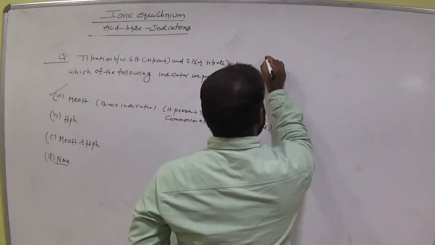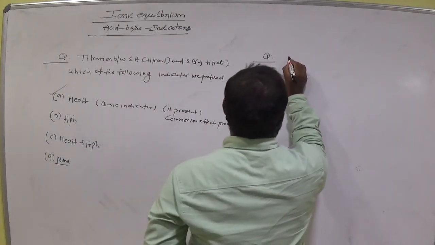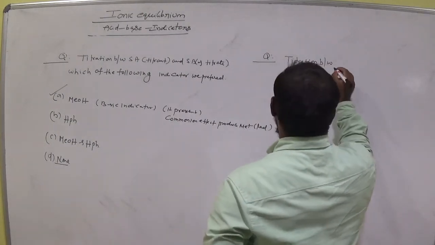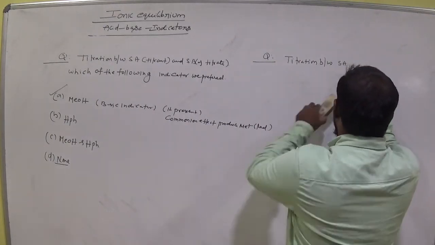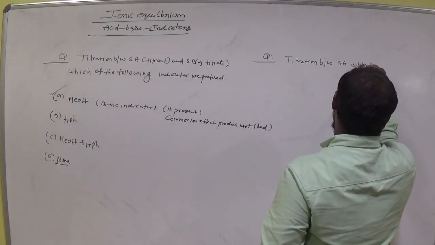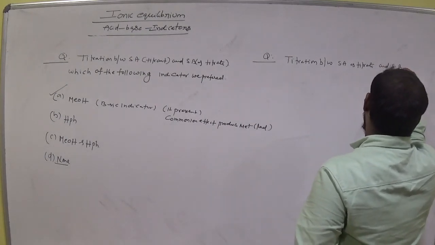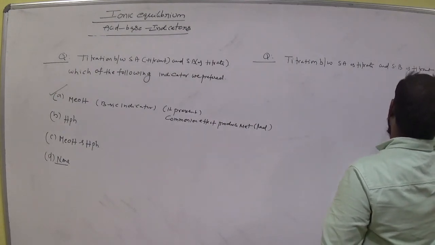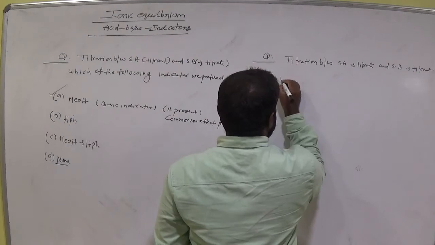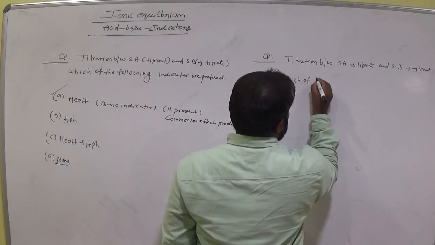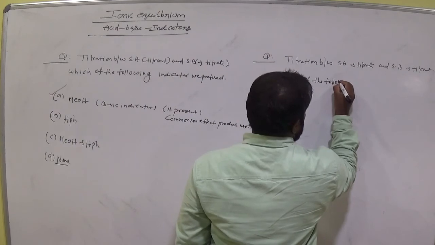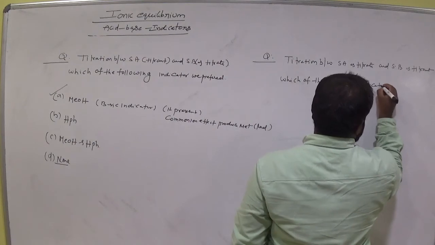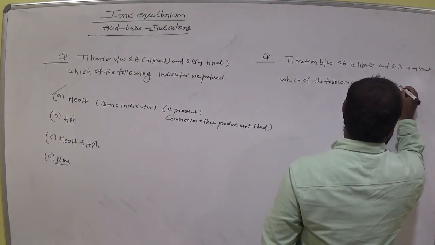So now second question, titration between strong acid as titrate and strong base as titrant, that is in the burette. Which of the following indicators do we prefer?